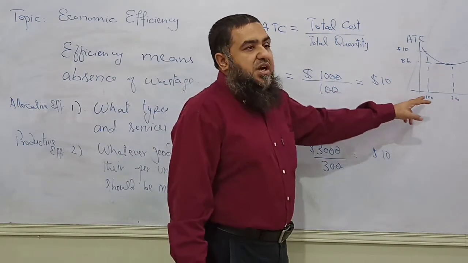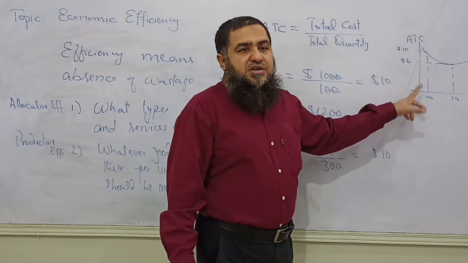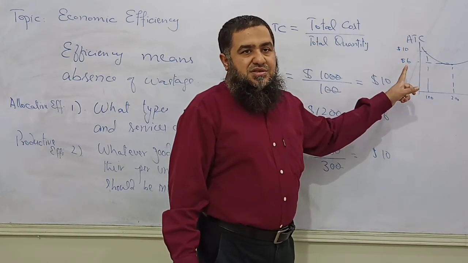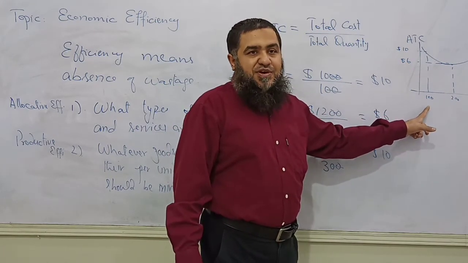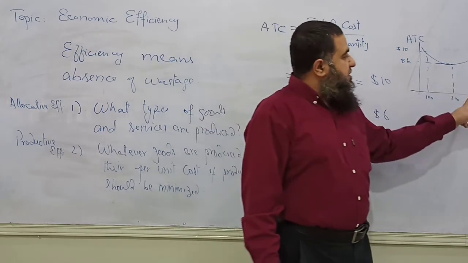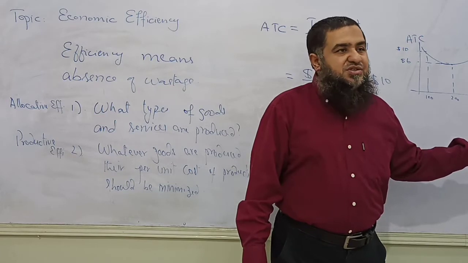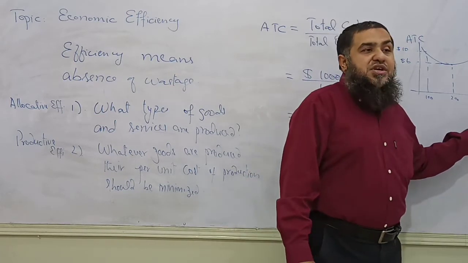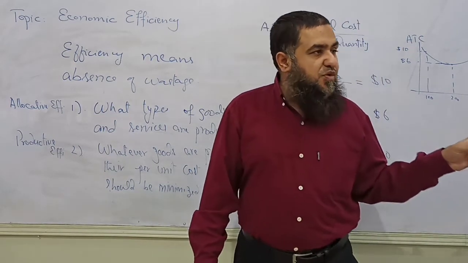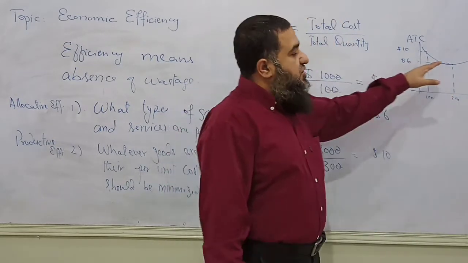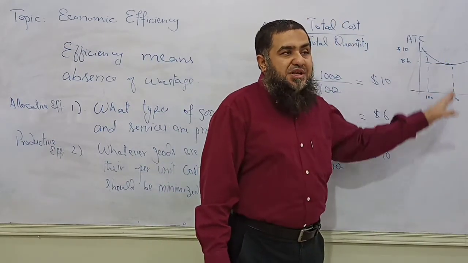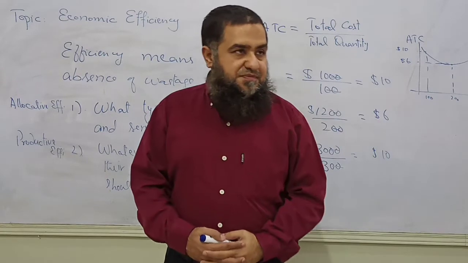If the firm is producing 100 units, its per unit cost is not minimized, so it is a productive inefficiency point. If the firm is producing 300 units, again it does not have the minimum average cost, so again 300 units will be a productive inefficiency point. Where the cost of production for each unit produced is minimized, that is called productive efficiency.